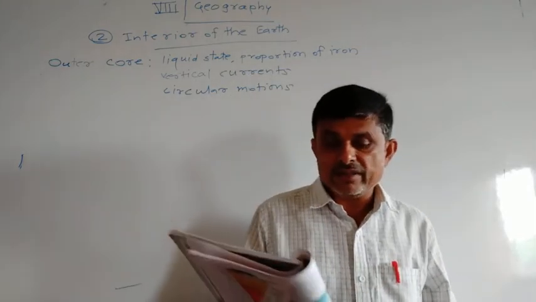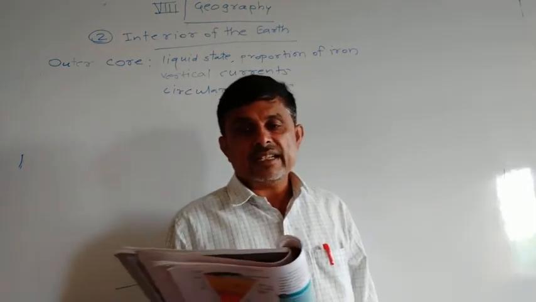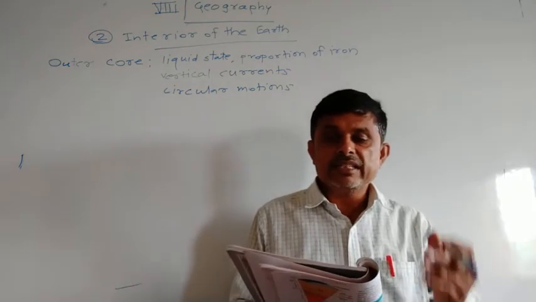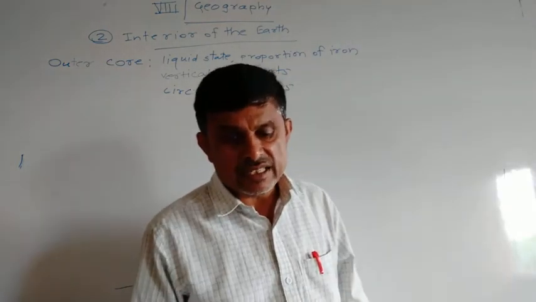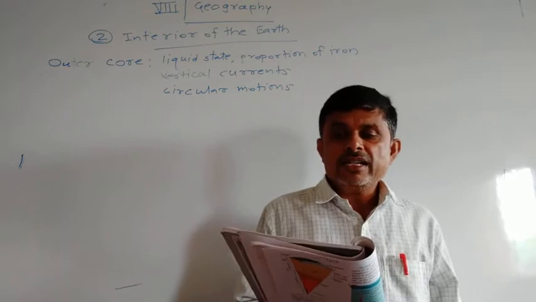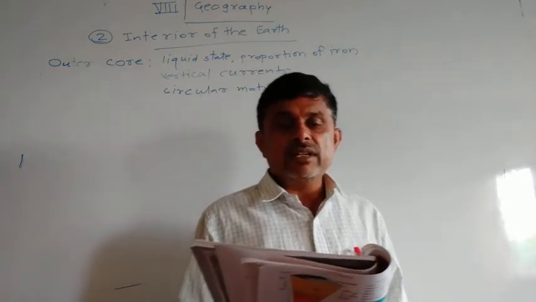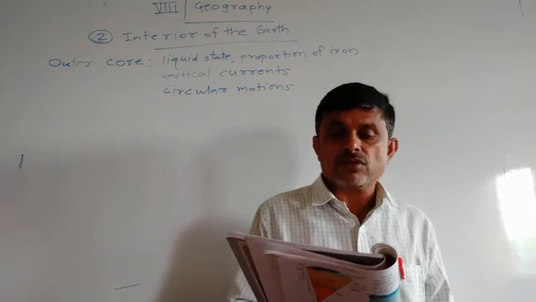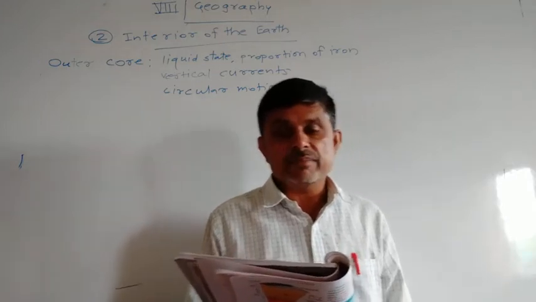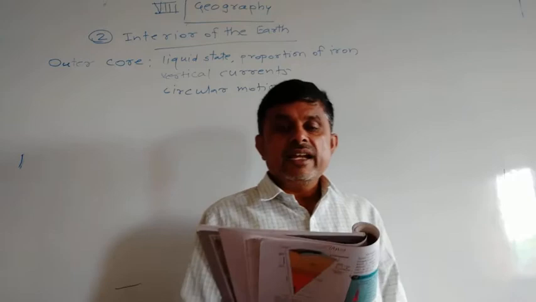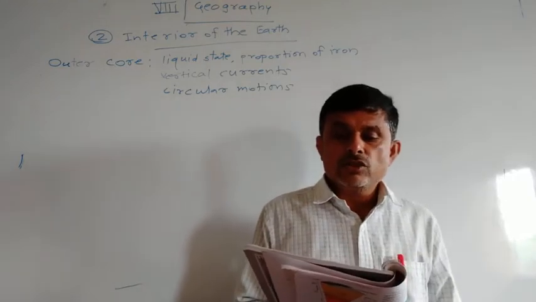Magnetic field is generated because electric currents are developed in these spiral eddies or circular movements of liquid iron in the outer core and inner core. It is sometimes called the geodynamo.